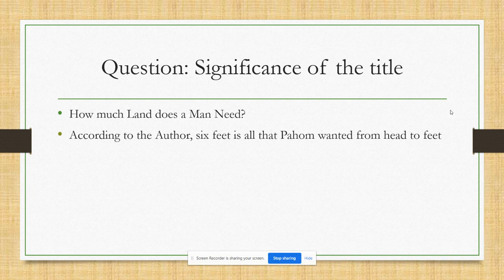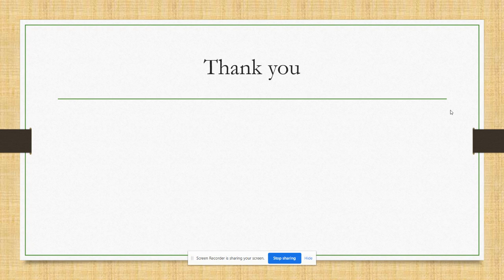So, according to the author, the answer to this question is 6 feet, all that Pahom wanted from head to foot, and this is very much relevant. This is all which we need finally when we depart from this world. So, the answer is hidden. Although the title is How Much Land Does a Man Need? the title with a question mark is answered to us in the very last line of the story. So thank you very much. I hope you got it.